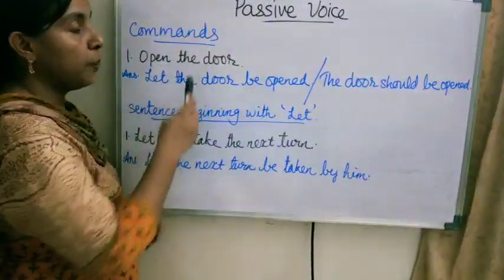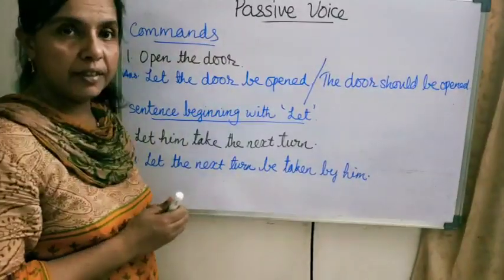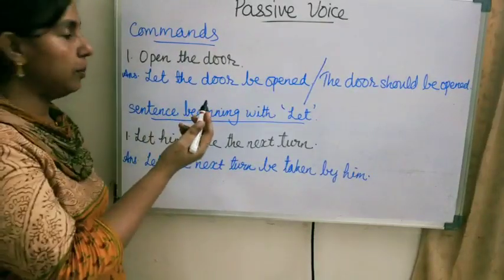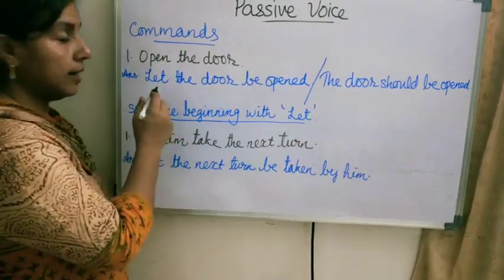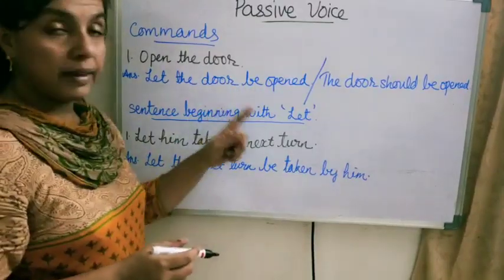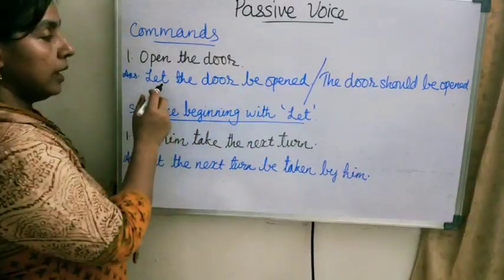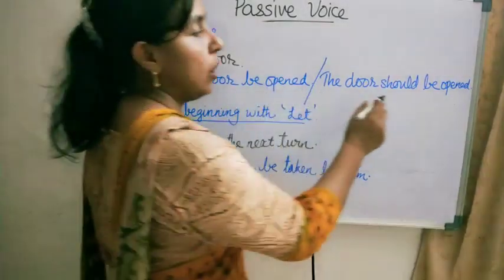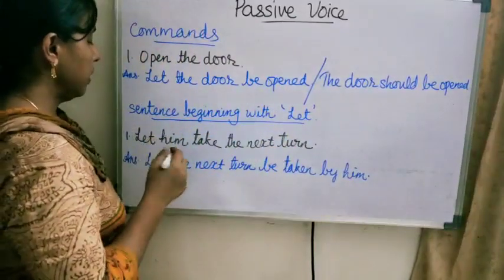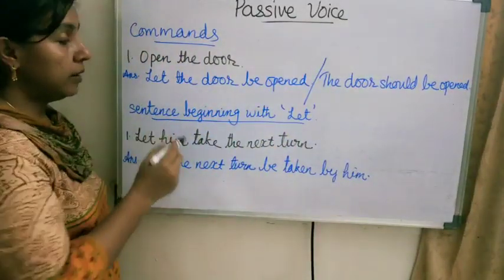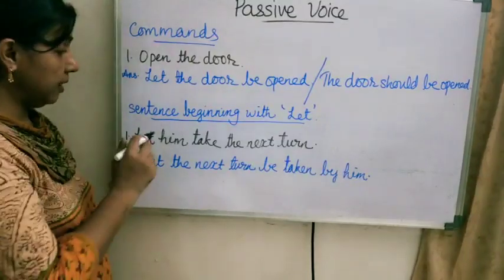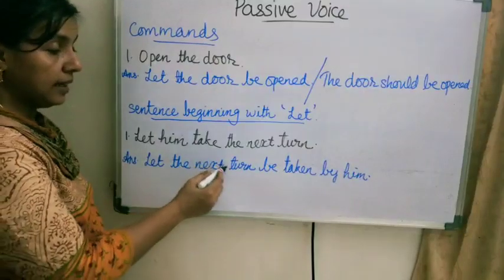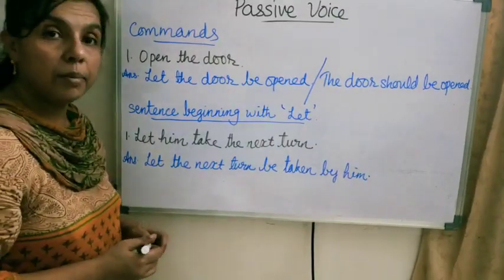Now let us see the commands. The first sentence: open the door. There is no subject here. The sentence will be like this. Here we can write this in two ways. First, we can add: let the door be opened, or the door should be opened. And for sentences beginning with let: let him take the next turn. The answer is: let the next turn be taken by him.